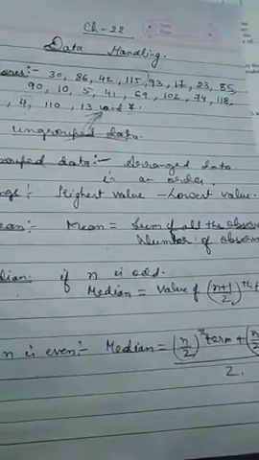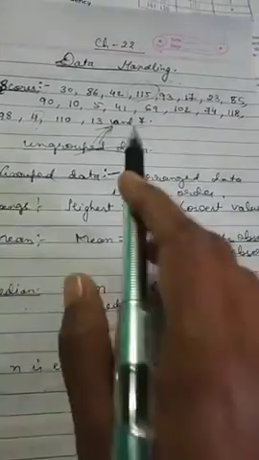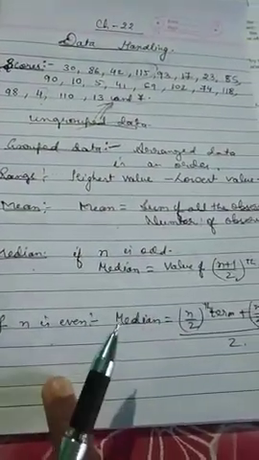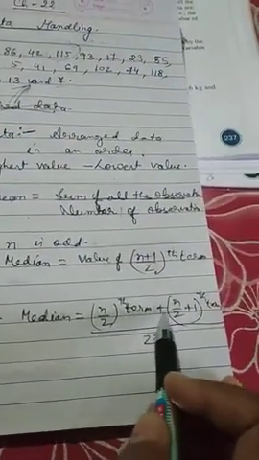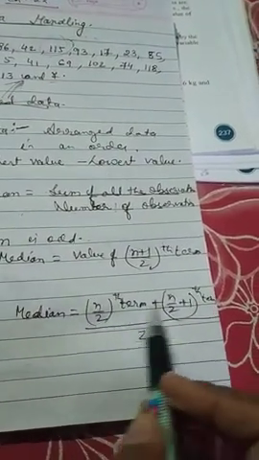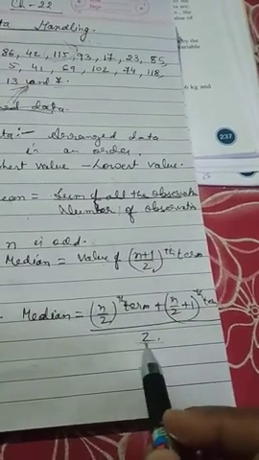That term's value will be the median. And if the number is even, this one, 21, was odd, but suppose the number of observations is even, then you use this formula: the n by 2th term plus the (n by 2 plus 1)th term, divided by 2. First we find these two terms' values and divide the sum by 2.